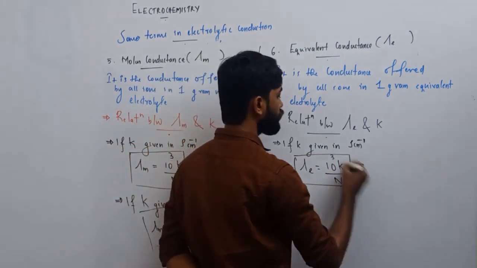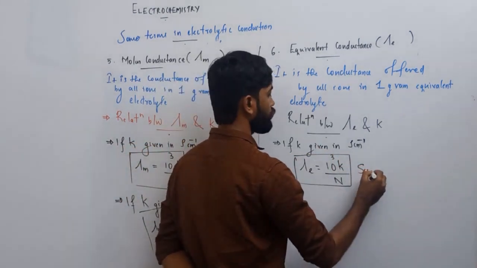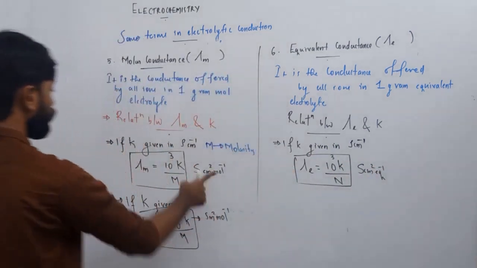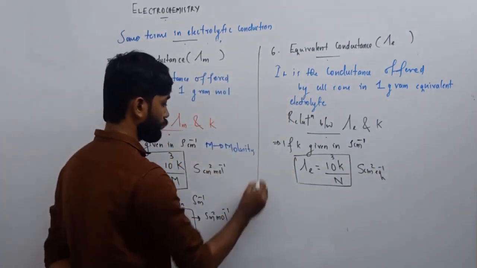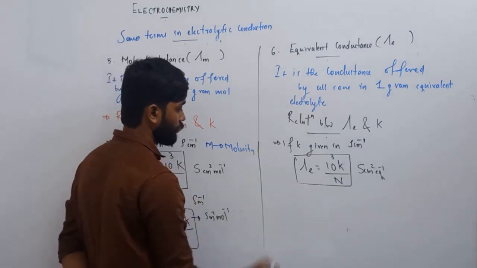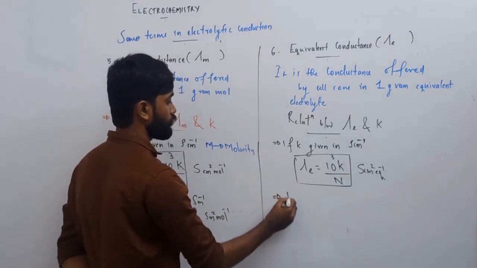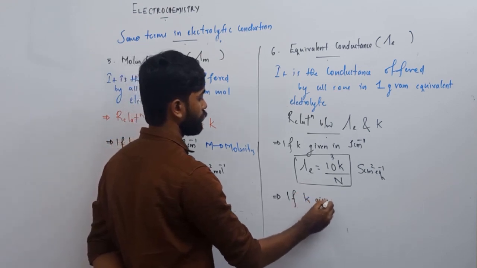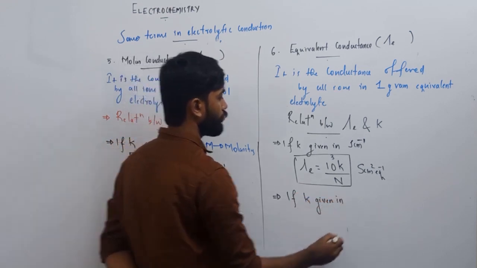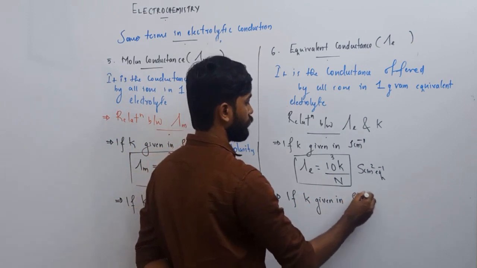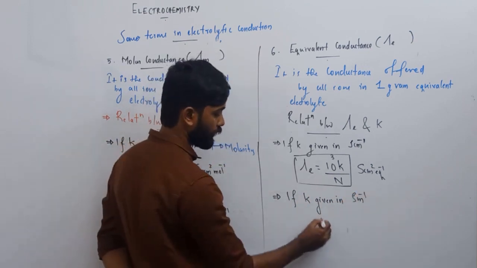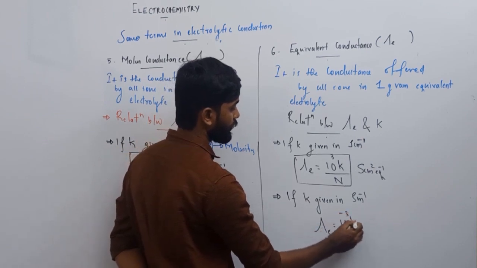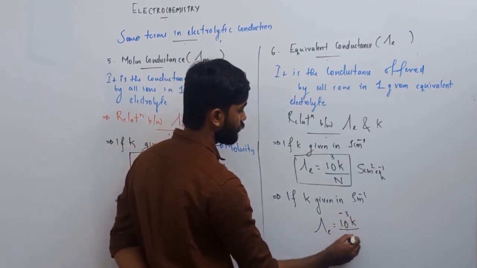Normality. What is the unit? Siemens centimeter square equivalent inverse. Here it is mole inverse, there it is equivalent inverse. Ready? Fine. Similarly, if kappa is given in Siemens meter inverse, then equivalent conductance is equal to 10 to the power minus 3 kappa divided by normality.